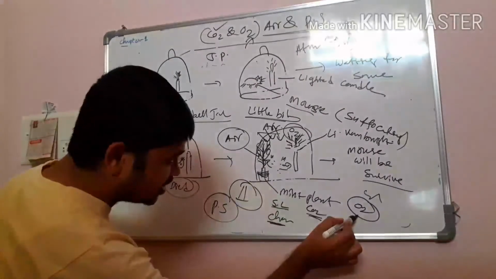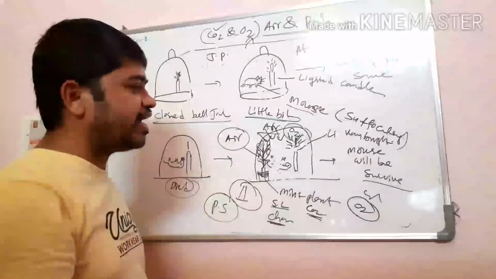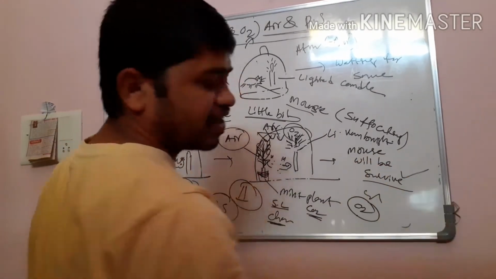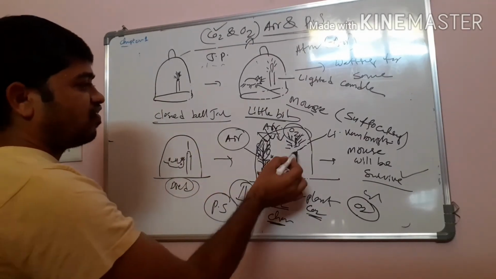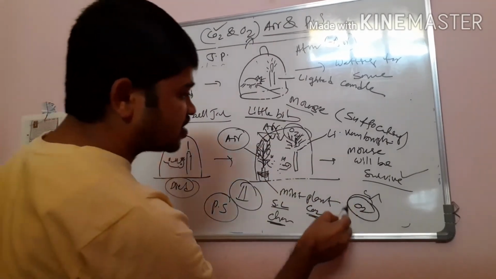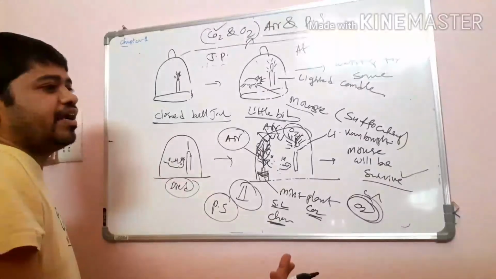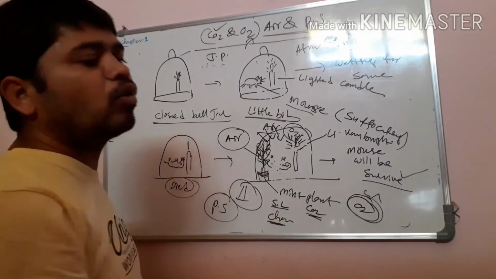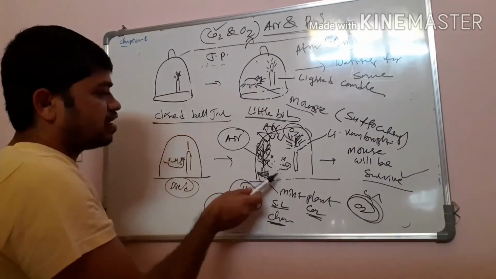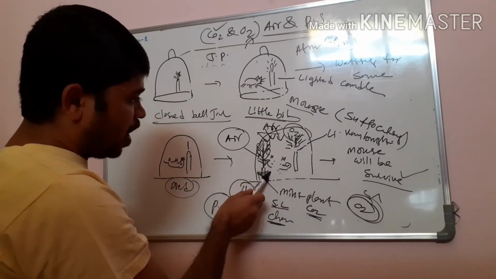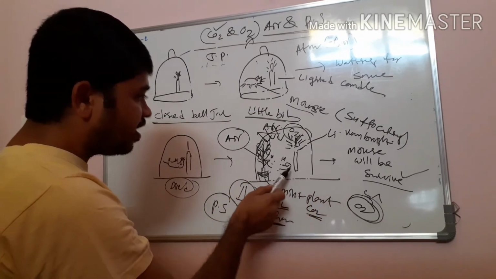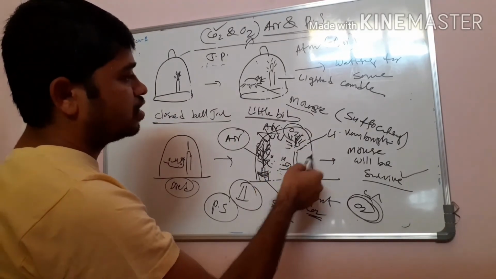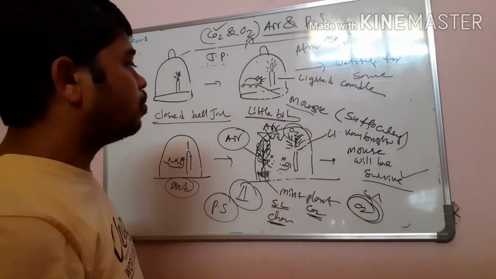This oxygen is absorbed by the mouse for respiration. That is why it survives. For the candle to burn, what is required? Oxygen. Without oxygen, the lighted candle will be exhausted or go out. If we provide oxygen, it will burn brighter. So the oxygen released by plants during photosynthesis is taken in by the mouse, which survives, and the candle burns brighter.